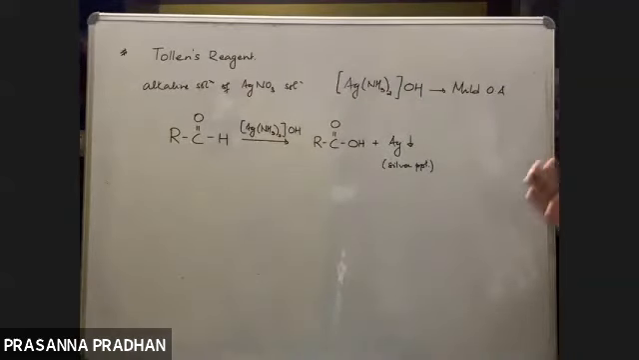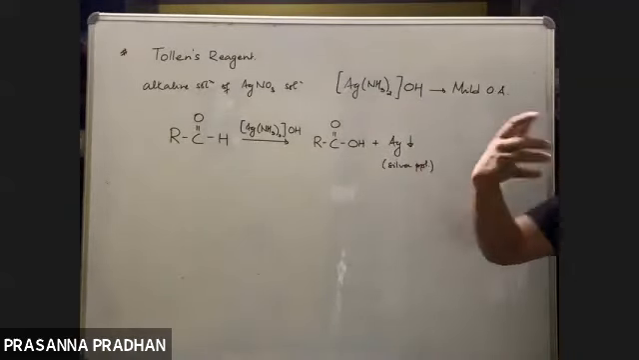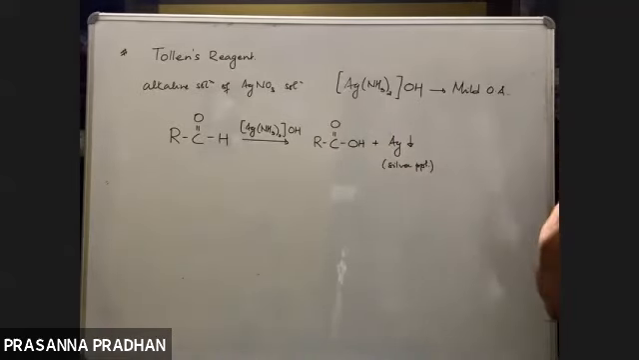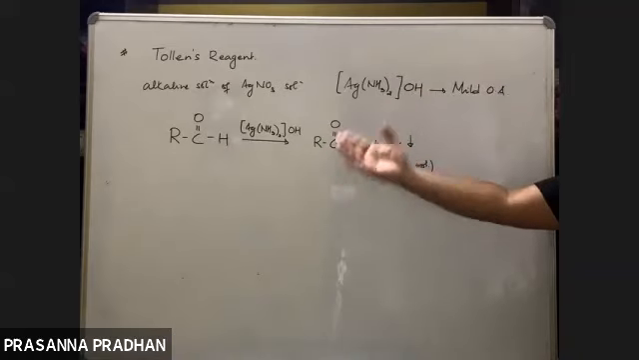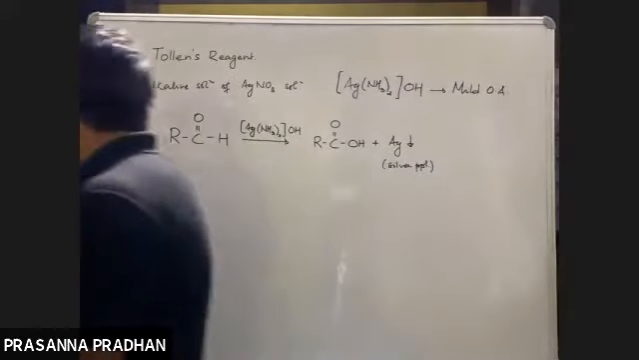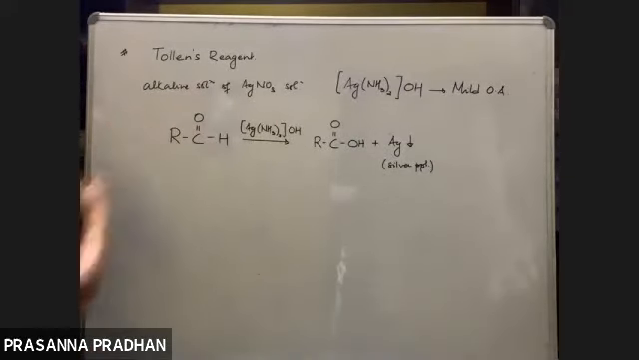So aldehydes on reaction with Tollens reagent, क्या होगा? A silver mirror PPT is deposited at the sides of the test tube, and in the process aldehydes will get oxidized to carboxylic acids. Got it? So it is a mild oxidizing agent. So that is why aldehydes are easily oxidized.